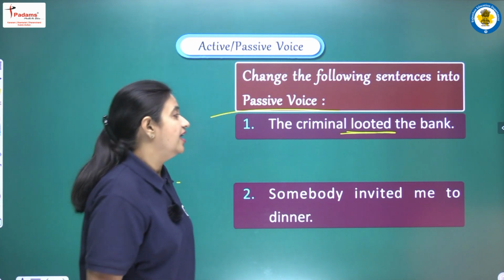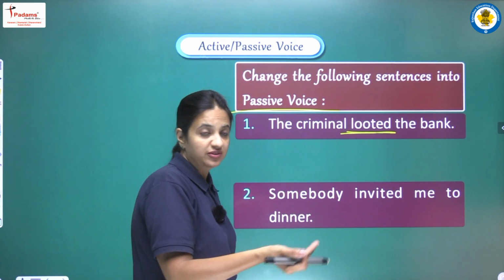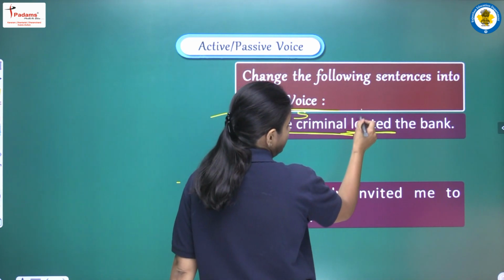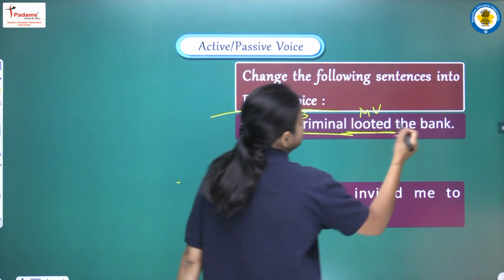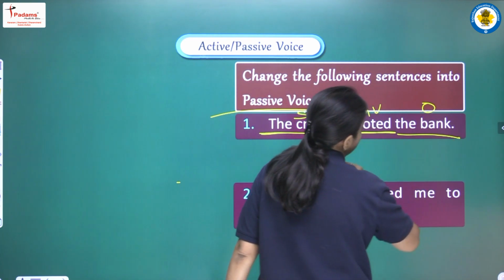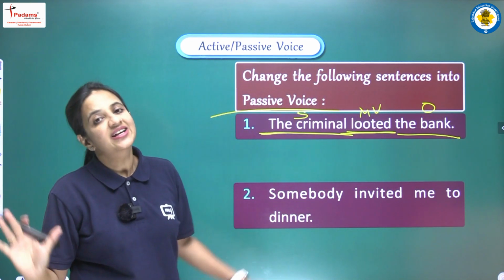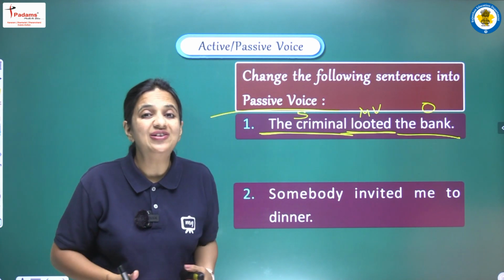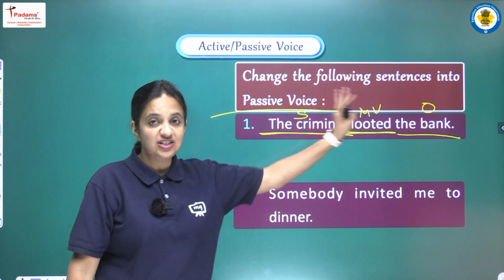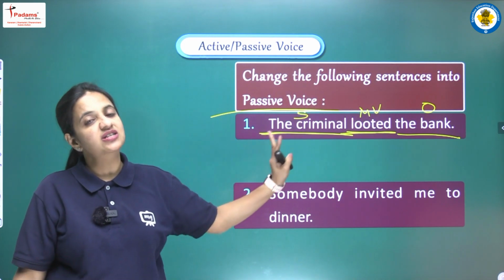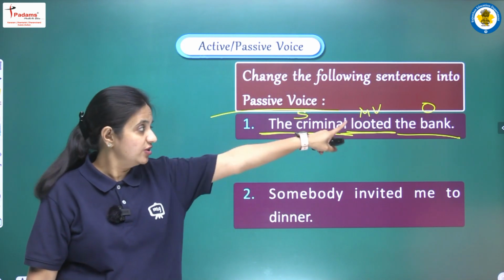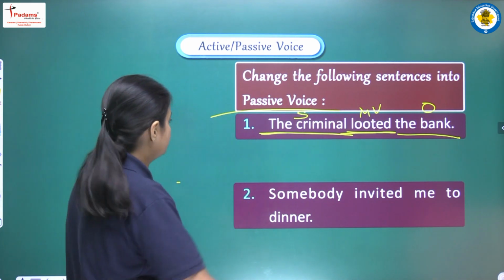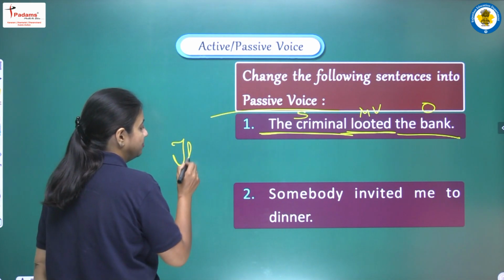Okay, it is clear, and now we can do a proper analysis of the sentence. The criminal is the subject, looted is the main verb, and the bank is the object that we have here. Now we have all the different parts of speech, and we have to recall all the rules and follow the structure. So we know that passive voice starts with the object. So what is the object? The object that we have here is the bank. So first of all we will write the bank.